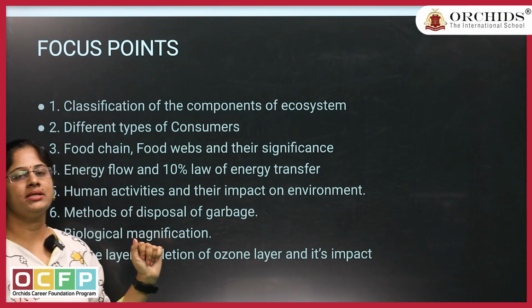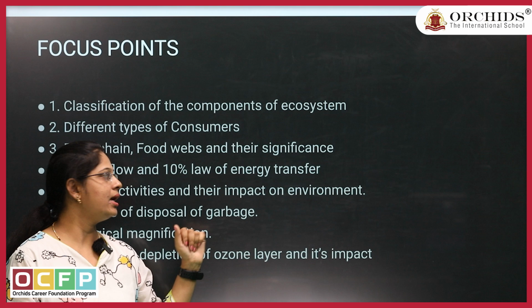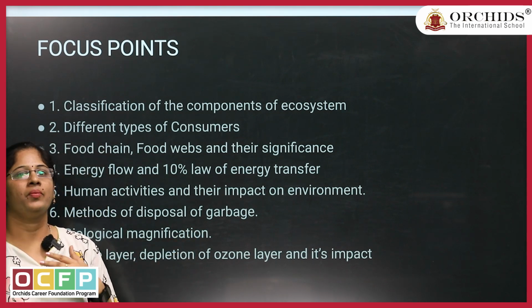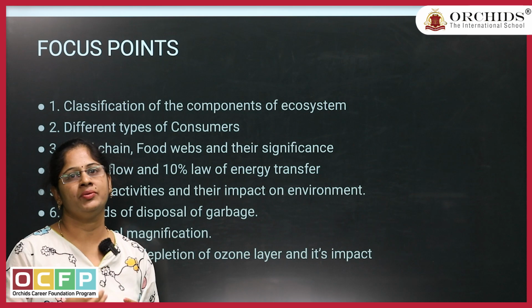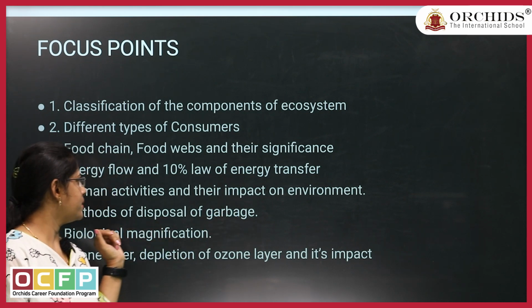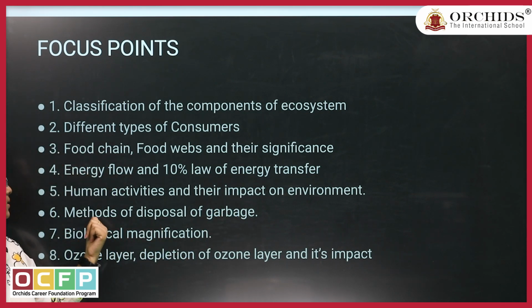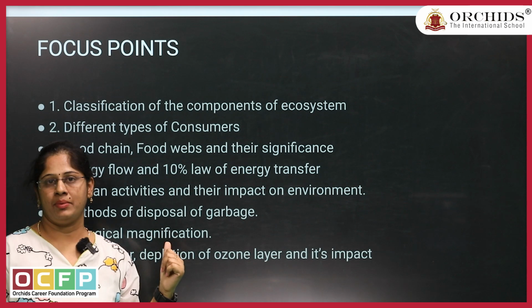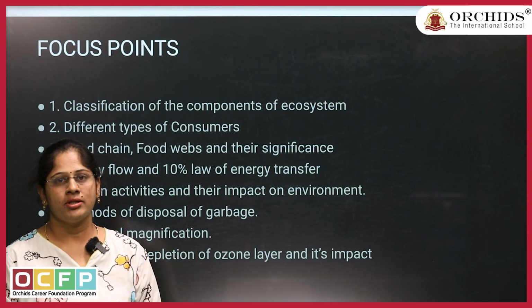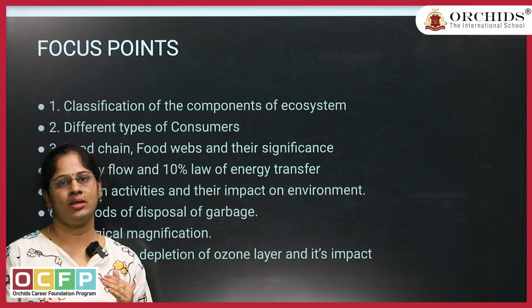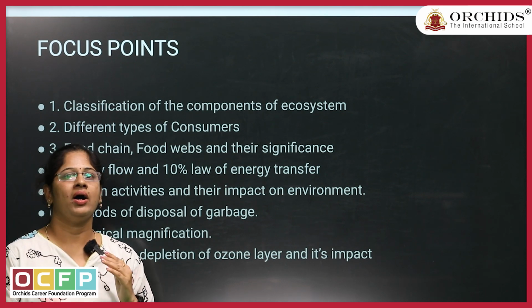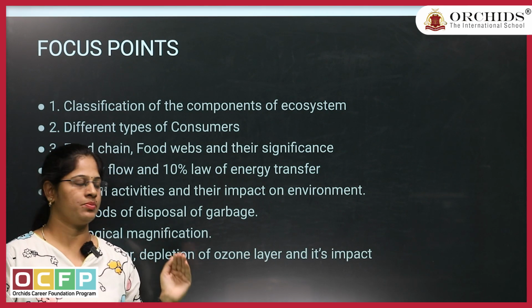Next, human activities and their impact on the environment. How we are impacting our environment by our day-to-day activities, that we must know. Next one is method of disposal of the garbage. Here segregation of the garbage as well as the disposal of the garbage scientifically is very important. We must be aware how to segregate them and how to dispose them.